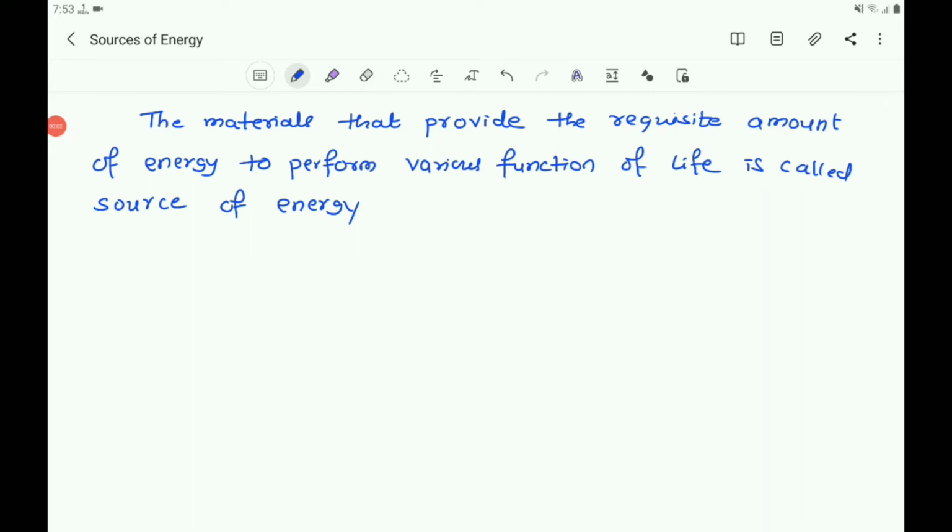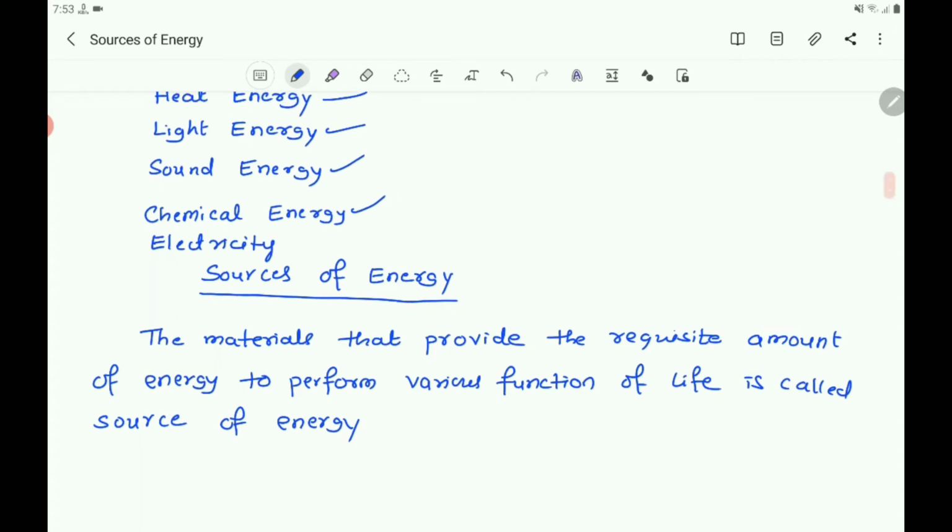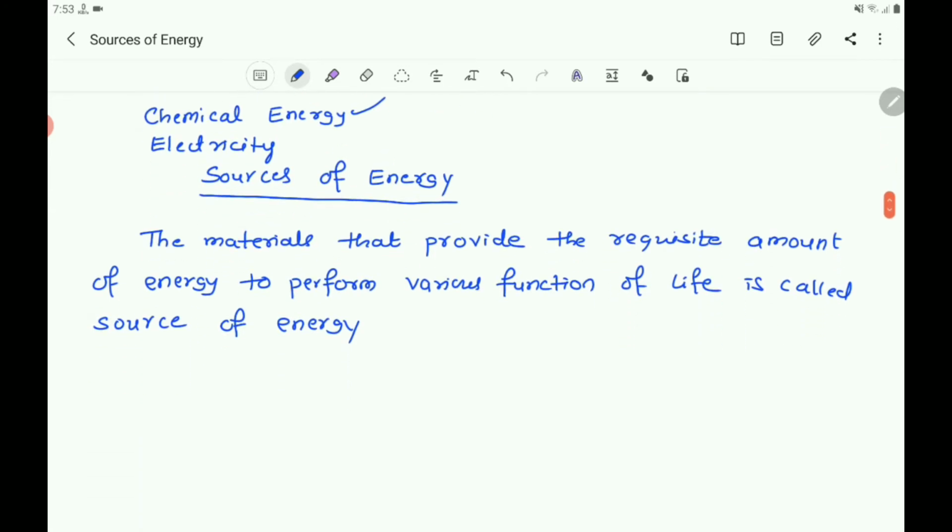We need energy to light bulbs, electric tubes, to run radio, television and other power appliances, and the source here is electricity. And production in factories and agriculture also need energy. The source is diesel and electricity. So you can add here electrical energy. Electricity is also one of the sources of energy, and there are many sources of energy.